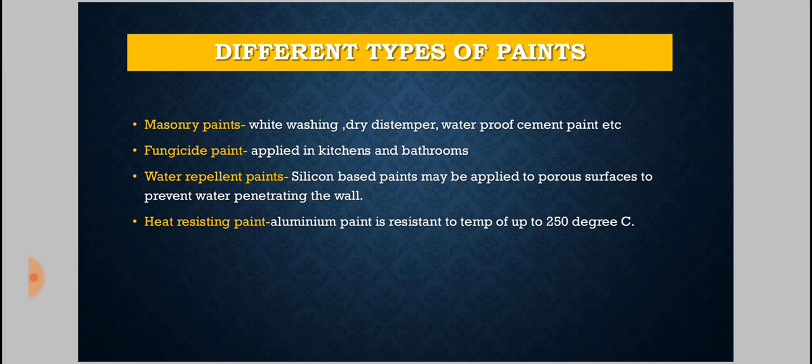Next one is your heat resisting paint. These are generally provided in factories and manufacturing units where combustion or other work takes place, where the temperature effect is the main issue. Okay, so aluminum paint is resistant to temperatures of up to 250 degrees centigrade.